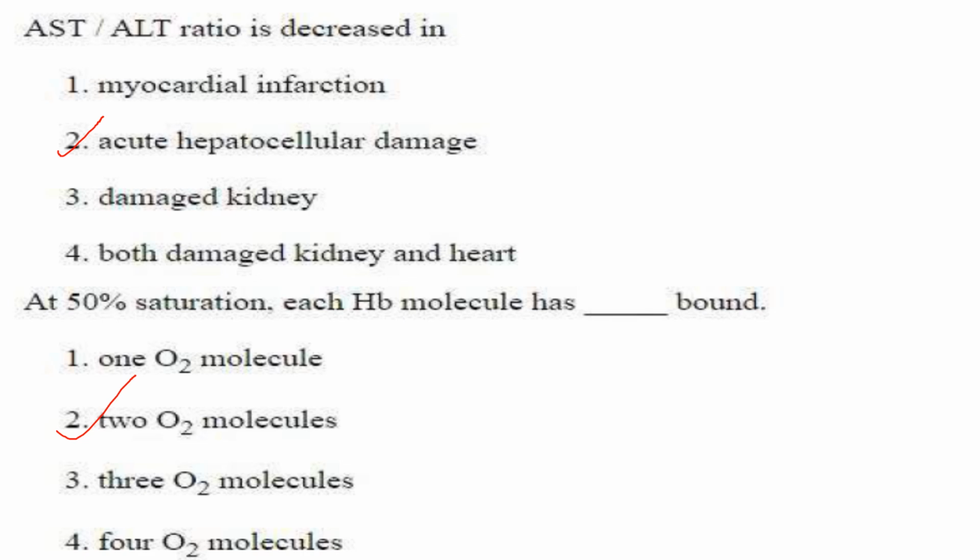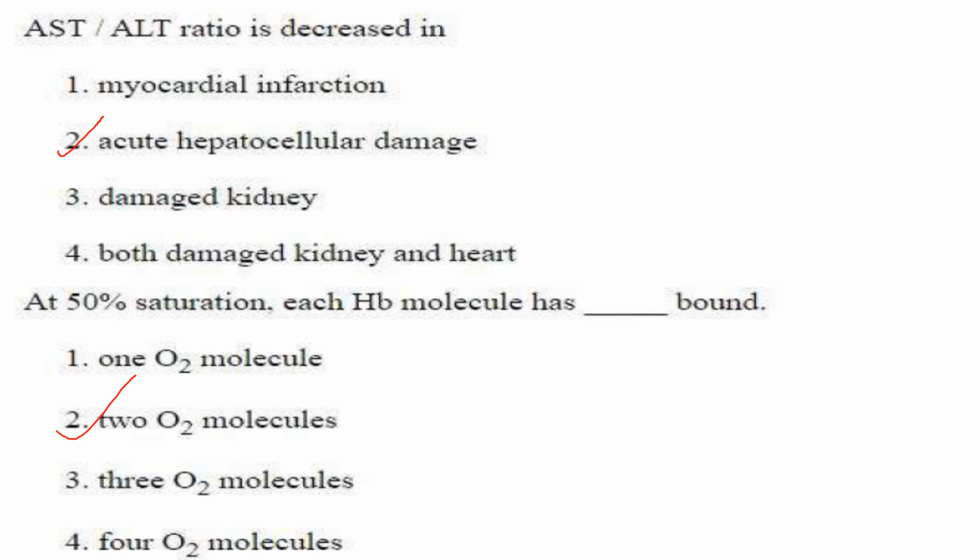Then next one. At 50% saturation, each Hb molecule has dash bound. How many molecules of oxygen are bound at 50% saturation of Hb molecule? Now Hb is hemoglobin. So hemoglobin is a tetramer and it consists of 4 subunits, each capable of binding 1 oxygen molecule. Therefore, a single hemoglobin can bind 4 oxygen molecules.